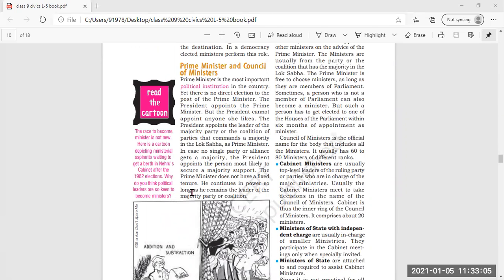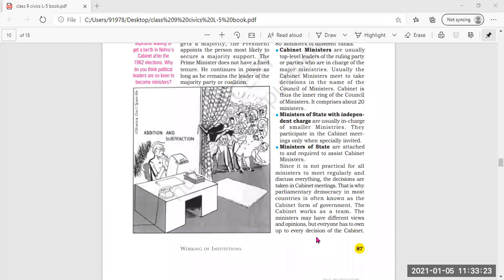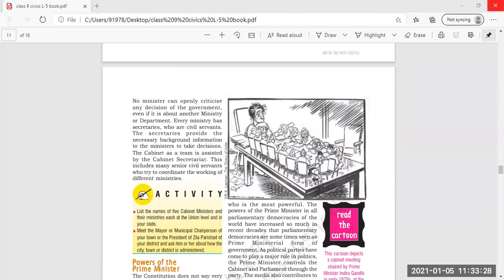Then powers and functions of the president also we are going to read: executive, legislative, financial, judicial, emergency, all these powers which are given to the president. And the powers and functions of the prime minister also, that he is the leader of the ruling party, head of the government, and all. Then the council of ministers also we will read in detail: the cabinet minister, ministers of state with independent charge, and minister of state. That means three types of council of ministers are there. And then the permanent executive is also there.